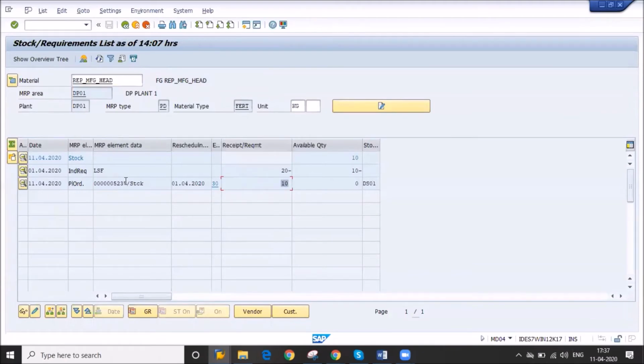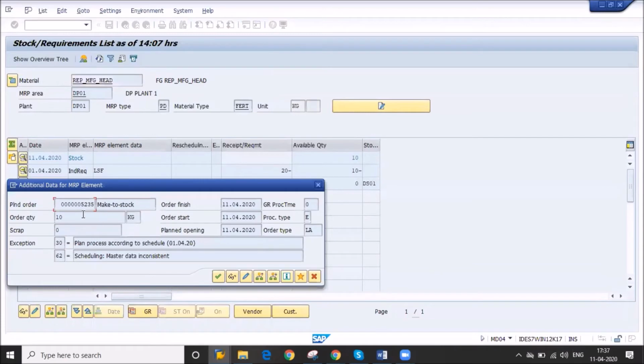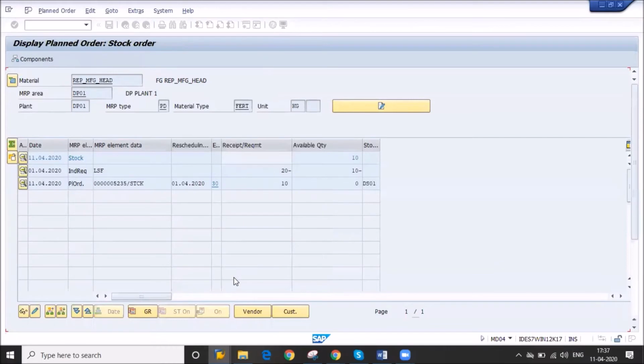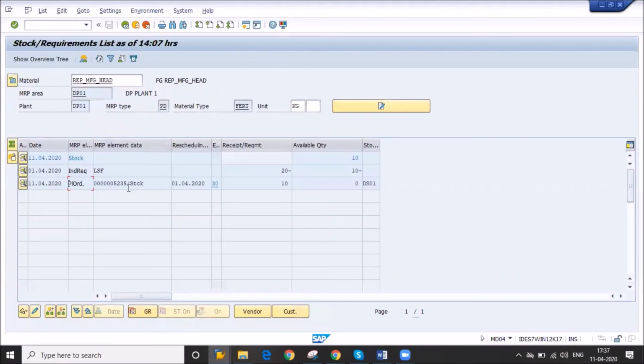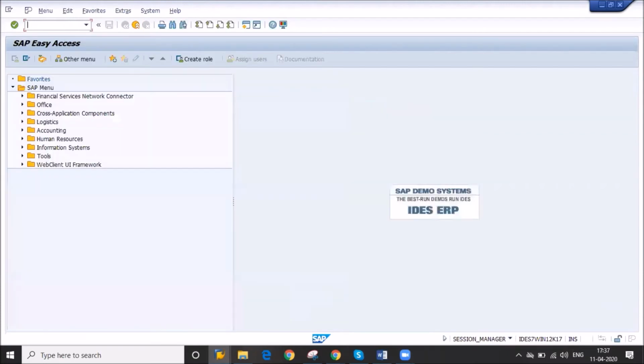If you click here, this is your planned order. You can check the 10 order quantity. Okay, understood? Yes, sir. So you can check in planned order display mode. I will also tell you, in your old MRP run a planned order would be there, so how is it updated?